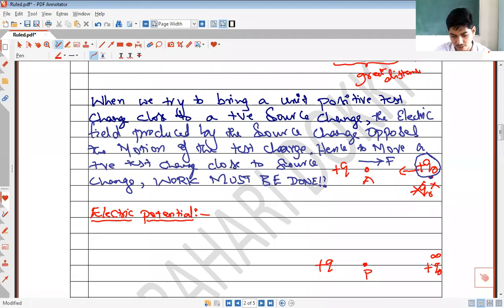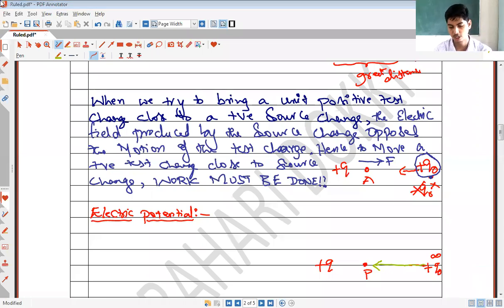I want to bring this test charge Q0 from infinity to point P. Can I do this without doing any work?